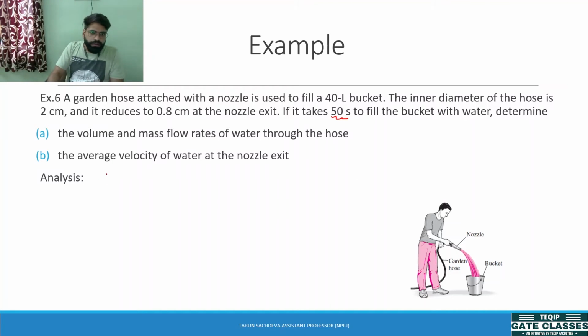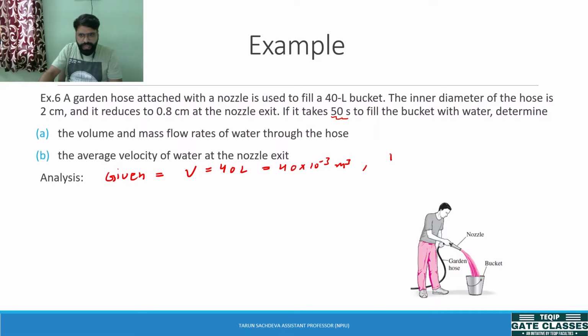Okay, so first of all, if we write the given values, what are the given values? The size of the bucket, which is in liter, can be written as 40 into 10 power -3 meter cube. We converted liter into meter cube.